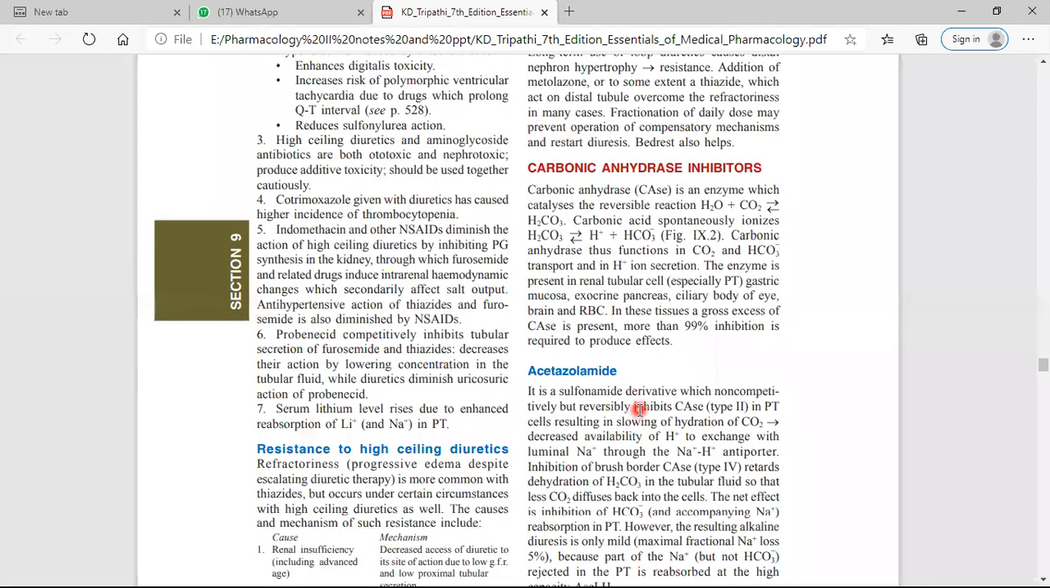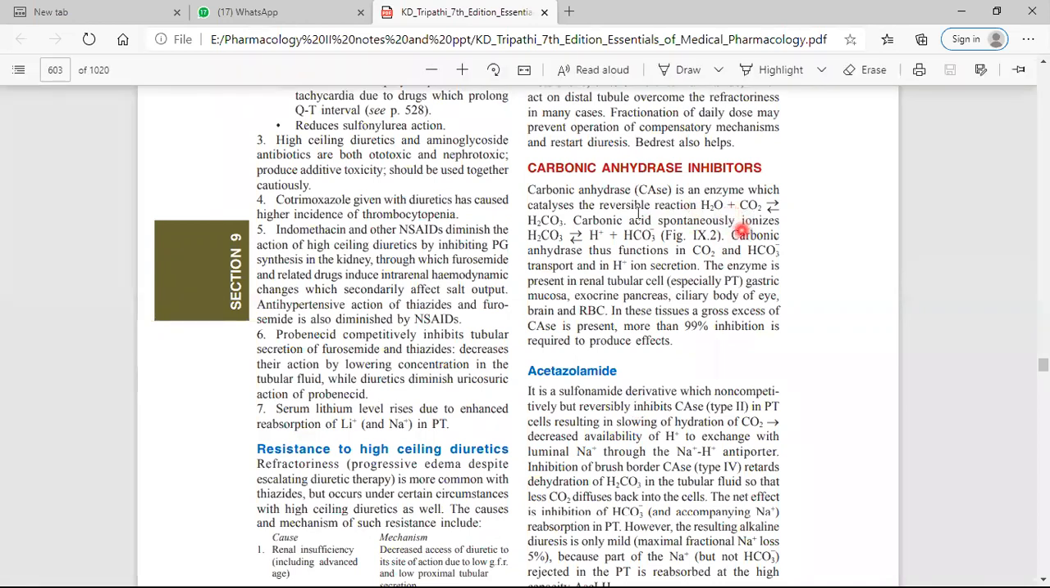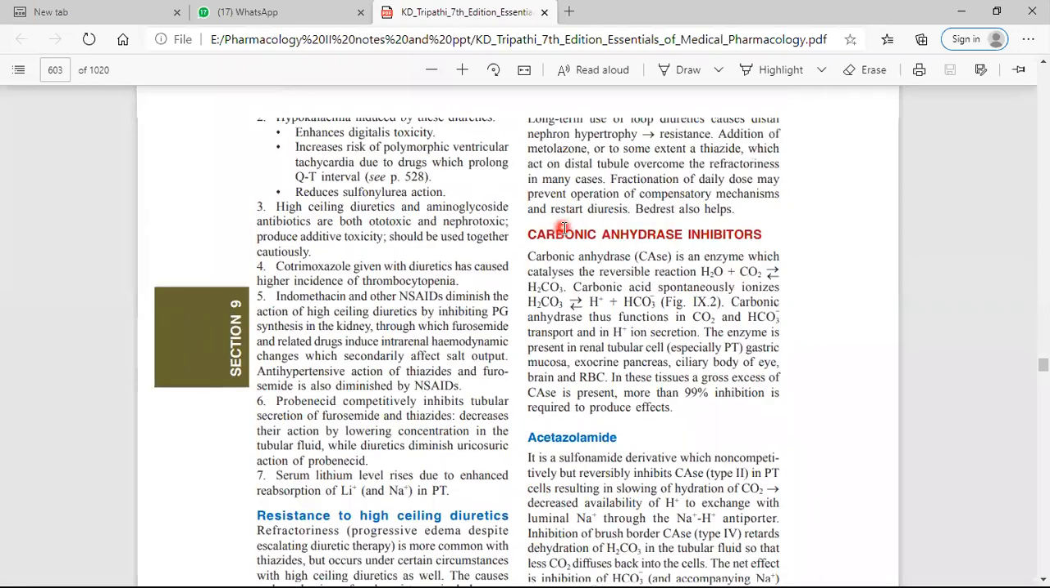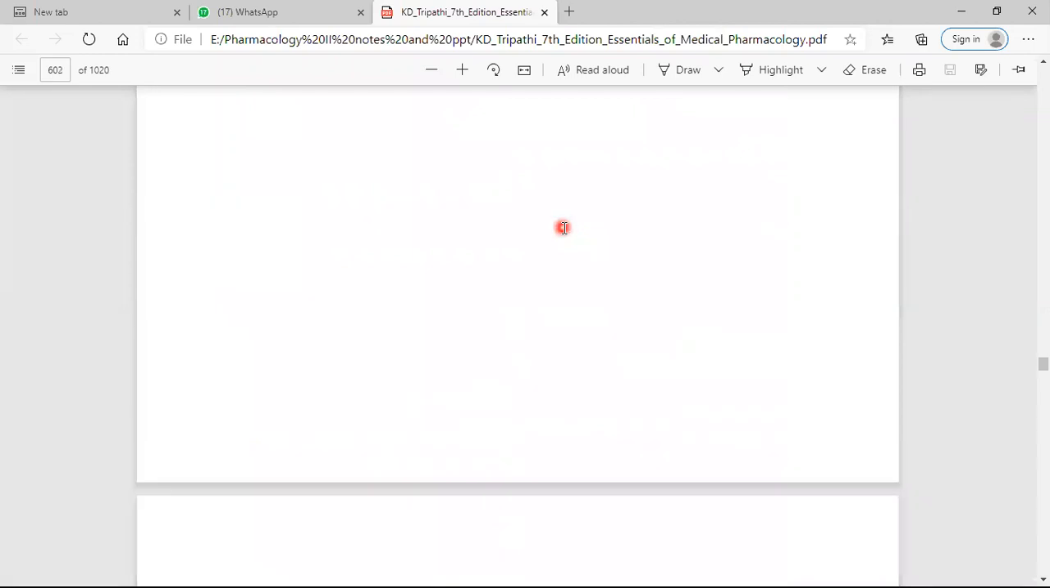Okay, now the third category is the carbonic anhydrase inhibitor. In the previous lecture, I have already discussed that carbonic anhydrase catalyzes H2O plus CO2, and it forms carbonic acid. I think in this diagram.